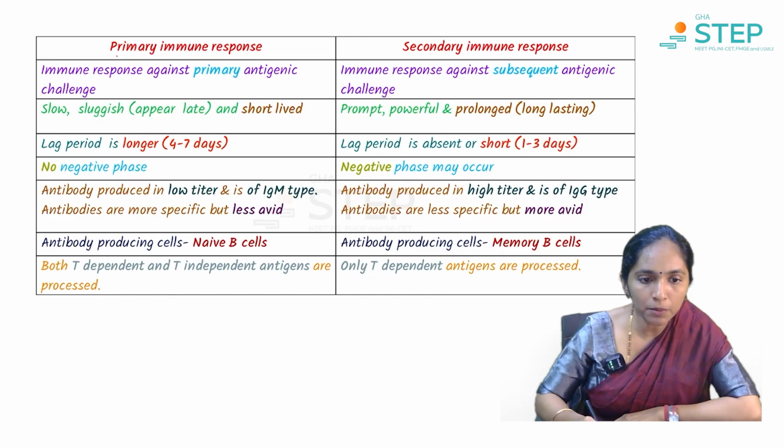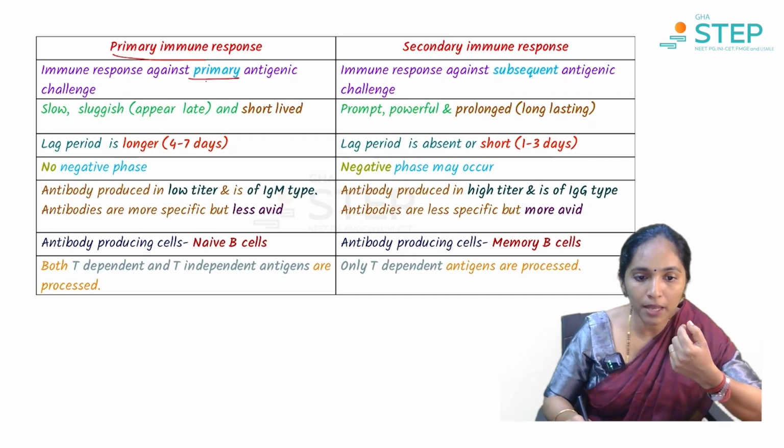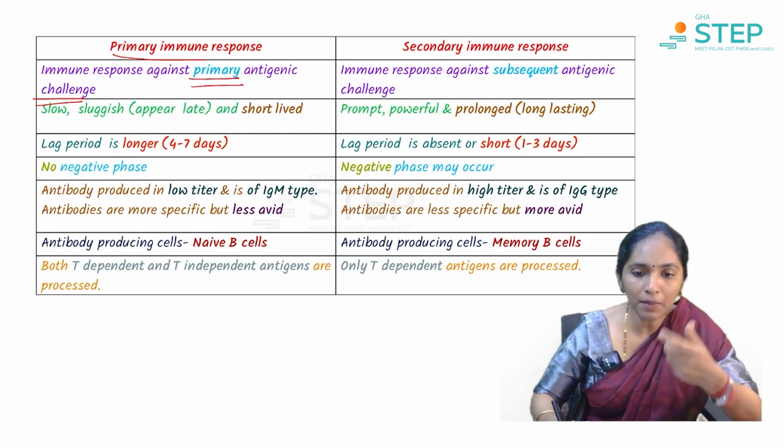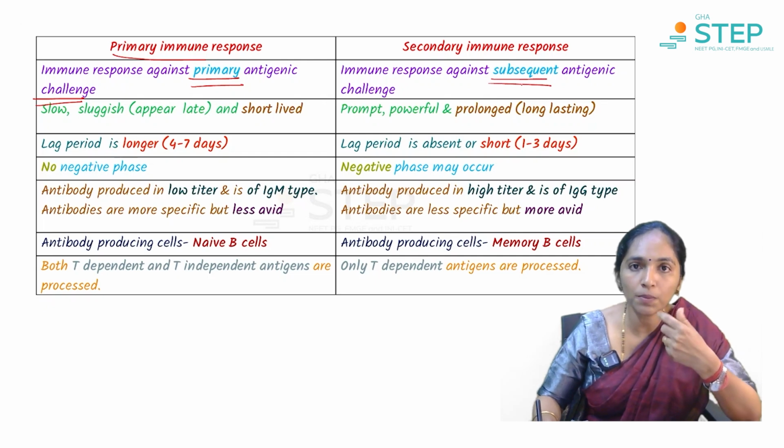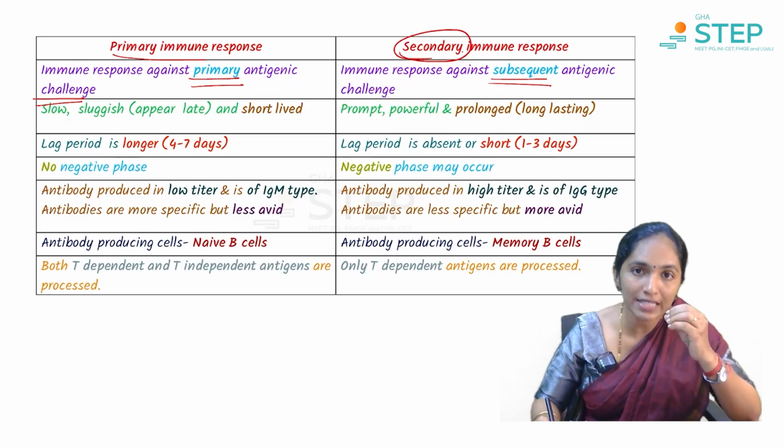So next, the primary immune response is the response which happens when an antigen is exposed for the first time. So it is the primary challenge of the antigen, that is the primary immune response. When the same antigen is exposed subsequently, the response we produce is called secondary. So primary is the first-time antigen challenge, secondary is the subsequent challenge of the same antigen.